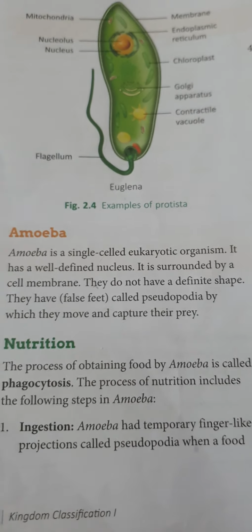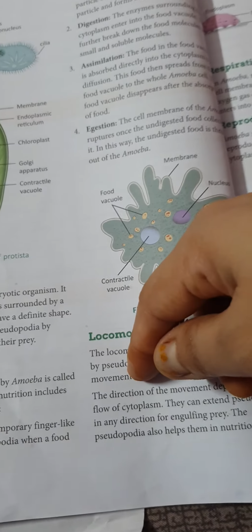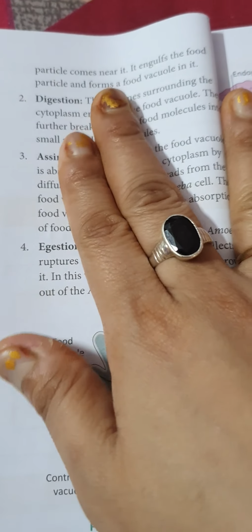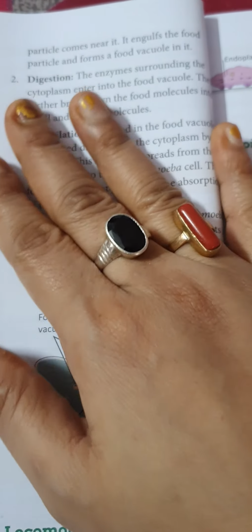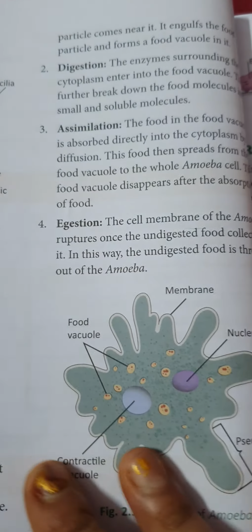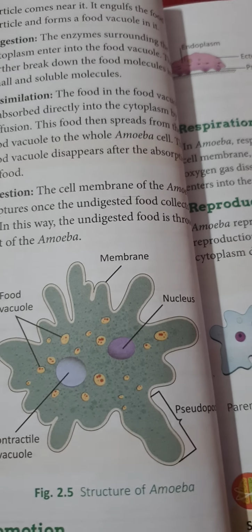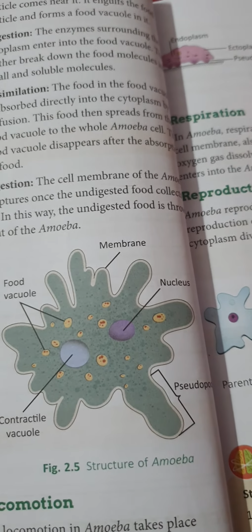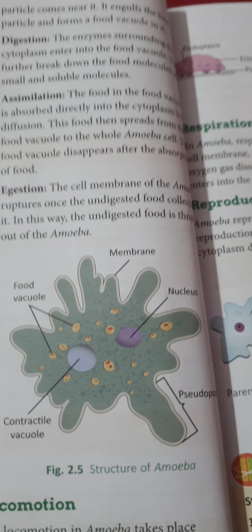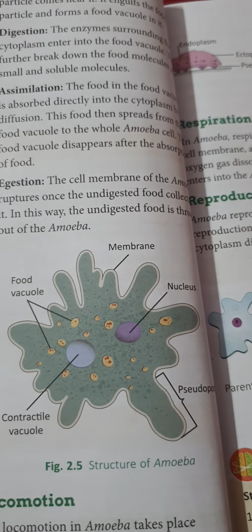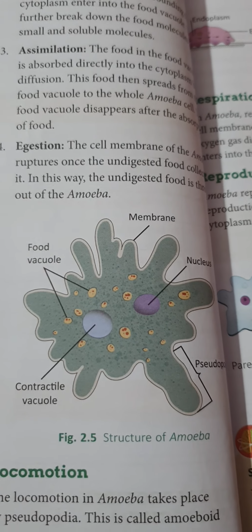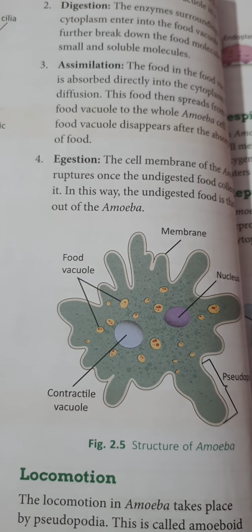Amoeba has temporary finger-like projections called pseudopodia. When food particles come near it, it engulfs the food particles and forms a food vacuole in it. Movement occurs through the use of pseudopodia, meaning what? False feet. The cytoplasm pushes the plasma membrane outward and inward, creating blunt finger-like projections. As there can be multiple pseudopodia at one particular instance, its shape rapidly changes.